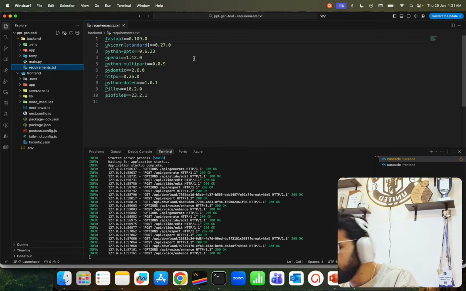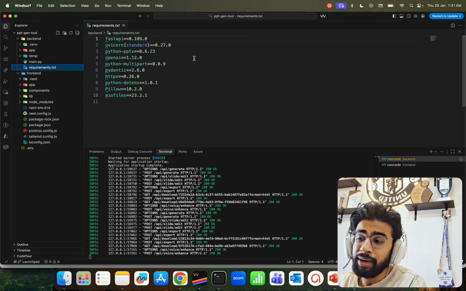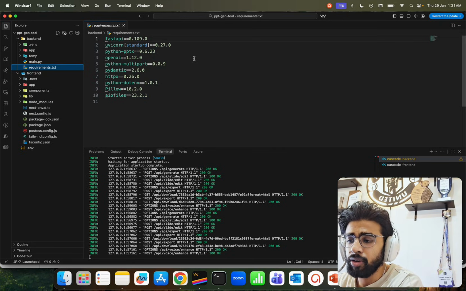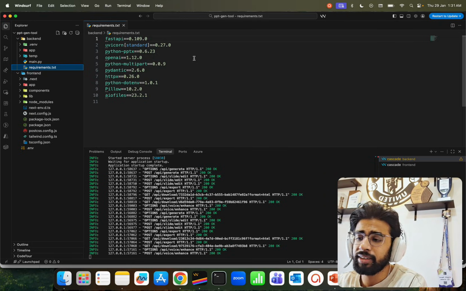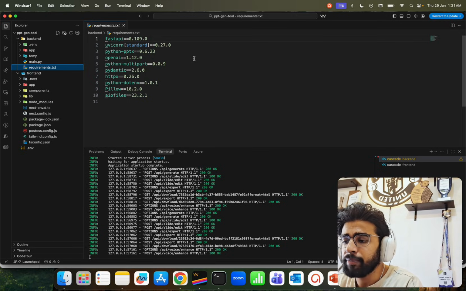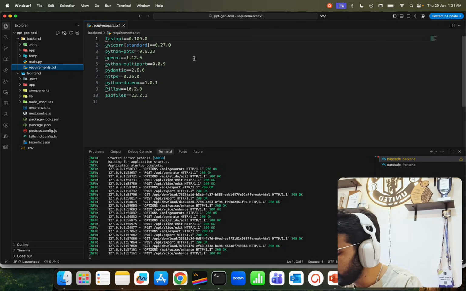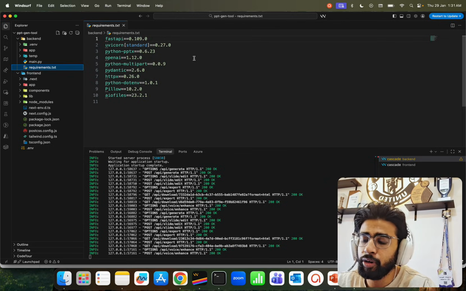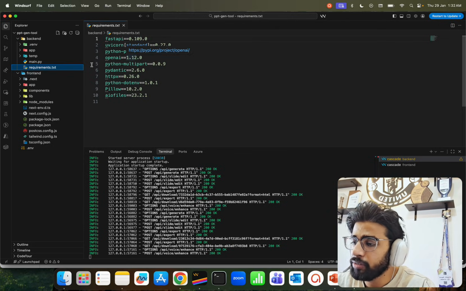OpenAI for models. Python multipart, you need that when you're working with FastAPI, for file management, file processing, etc. And we have Pydantic for data validation. If you look at that, httpx, python-dotenv, pillow for images, and aiofiles. Again, you need that when you're working with FastAPI.